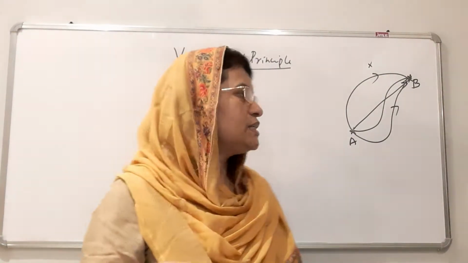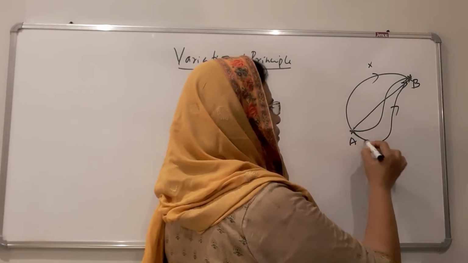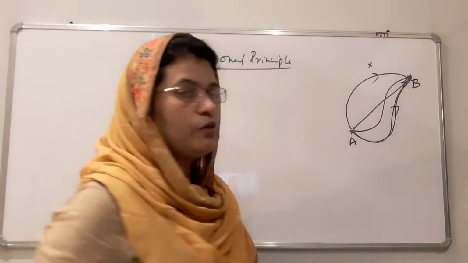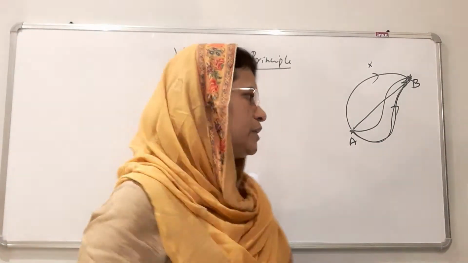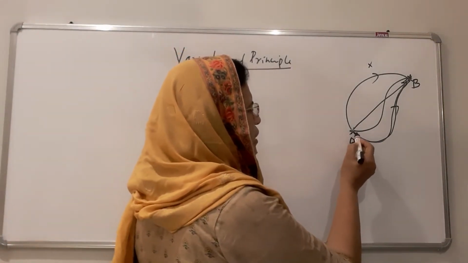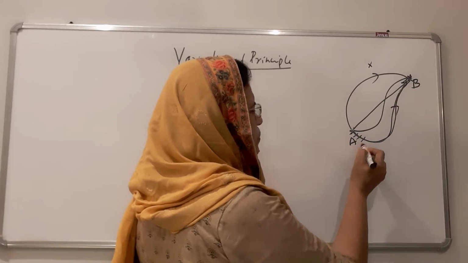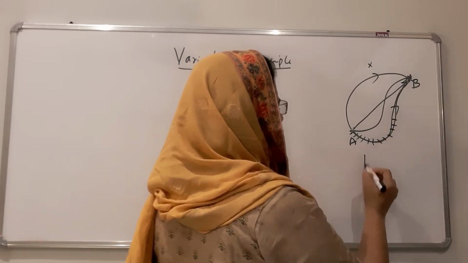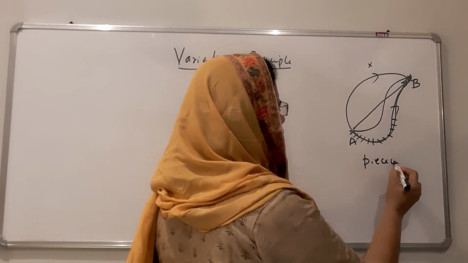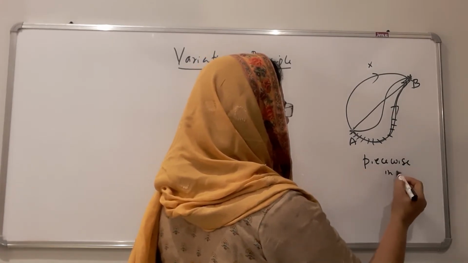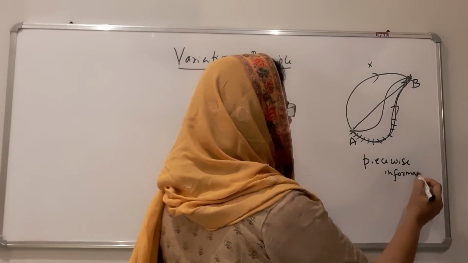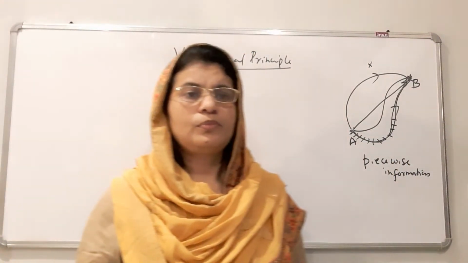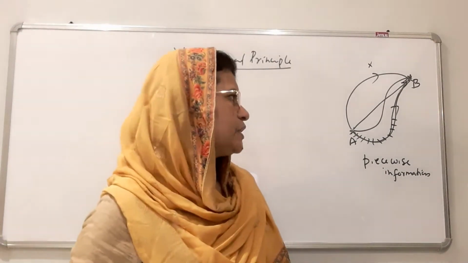Therefore, we have to get the complete path at each instant, or for simplicity, we have to get the piecewise information. That is, a small piece here, another piece, another piece, regarding the location of the object or location of the particle.